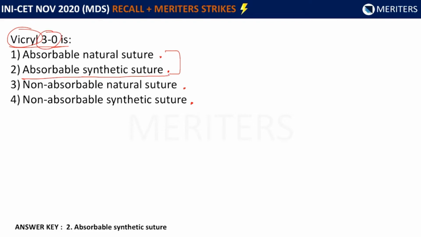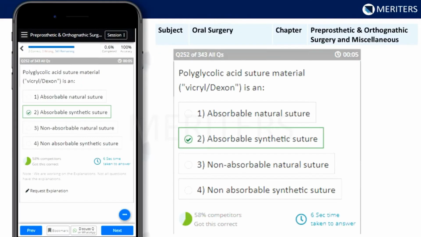The number 30 here shows the thickness of the needle, gauge of the needle. So higher the number, thinner is the needle. This material is specifically used for soft tissue reconstruction, for papilla regeneration, and for periodontal procedures in aesthetic areas. It stays for up to 56 to 70 days, has a very good tissue reaction, has minimal inflammatory reaction, and it is also available in a monofilament form, so the plaque accumulation on it is minimal.